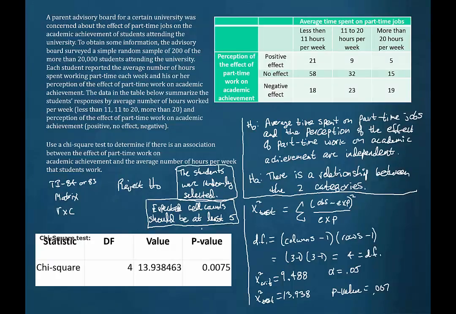You might also be asked to comment on the possible error that has been made. Well, since the decision was made to reject the null hypothesis, then the possible error would be a type 1 error. Remember, a type 1 error occurs when you reject a true null hypothesis. So it's possible then that we would conclude that there is a relationship between the two categories when in fact there is no relationship between the two categories.